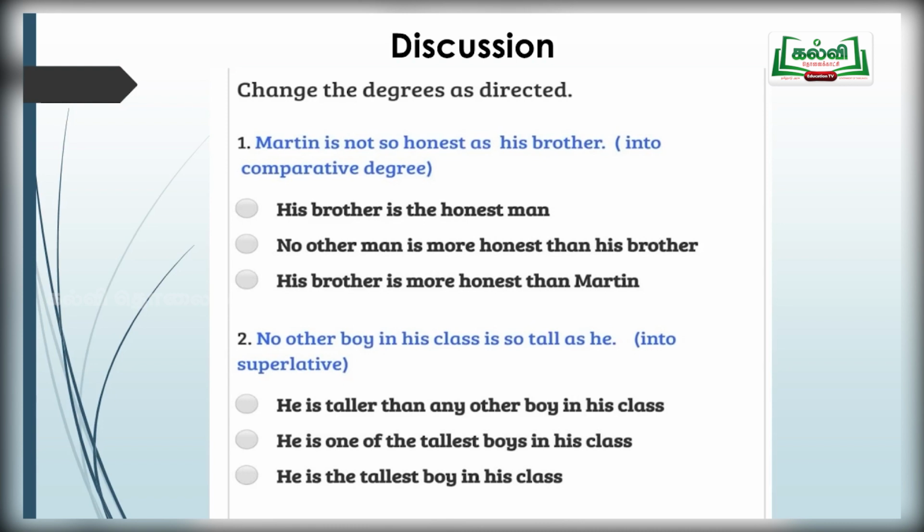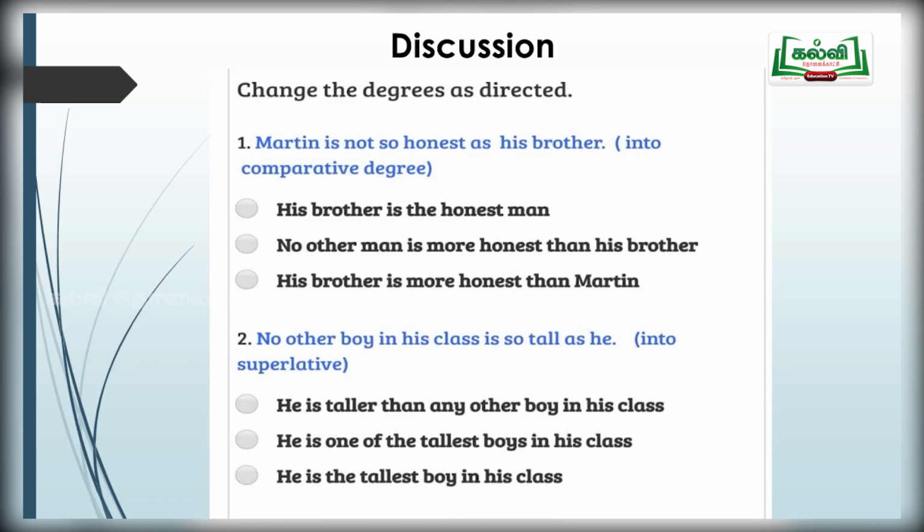See the second: no other boy in his class is so tall as he. Yes, very good students. From the sign word itself, you understand it is rule 1, positive degree, because it starts with no other. What is the sign word of superlative degree in rule 1? It is only the plus est. Let us discuss the answer.